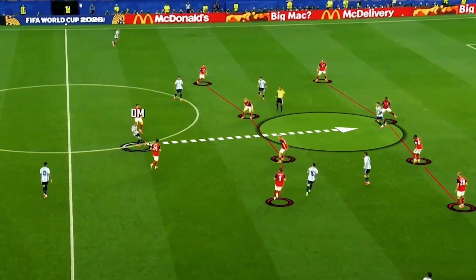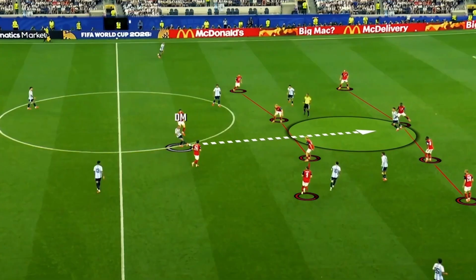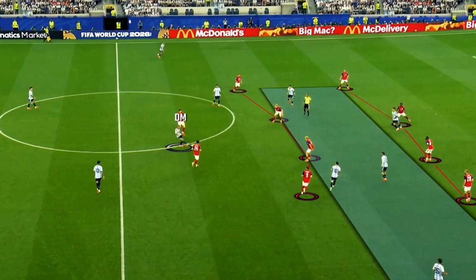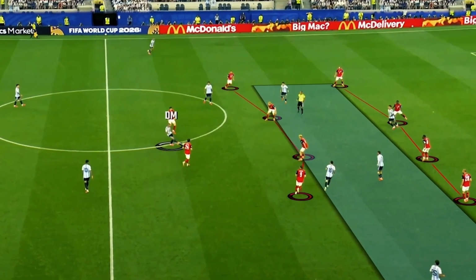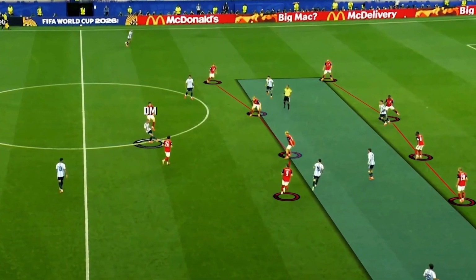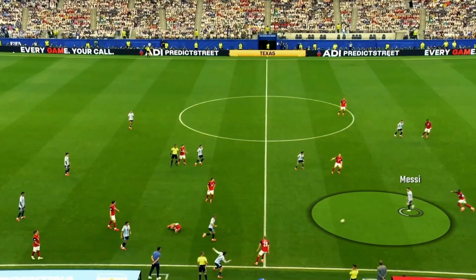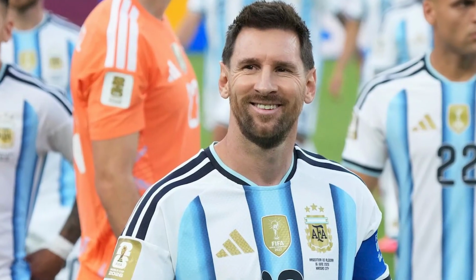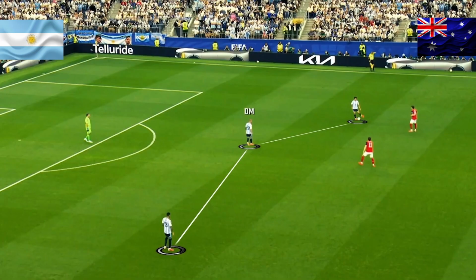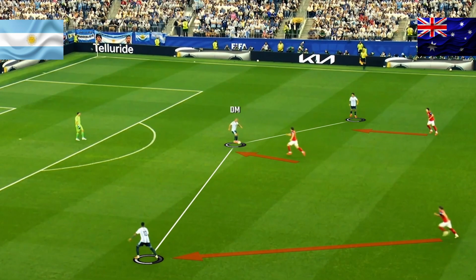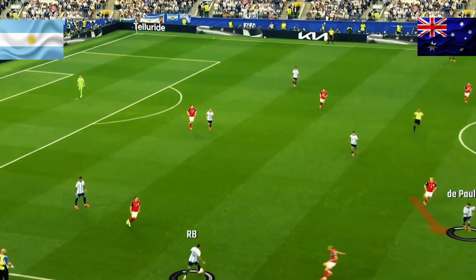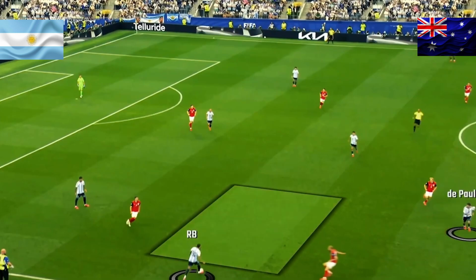Austria started the game with an aggressive high press, trying to force turnovers early. They pushed their back line high and committed numbers forward, aiming to suffocate Argentina in their own half. But Argentina were prepared. They set up in a 4-4-2 diamond shape in possession, with Messi operating as the central reference point and Paul dropping into deeper zones to help progression.